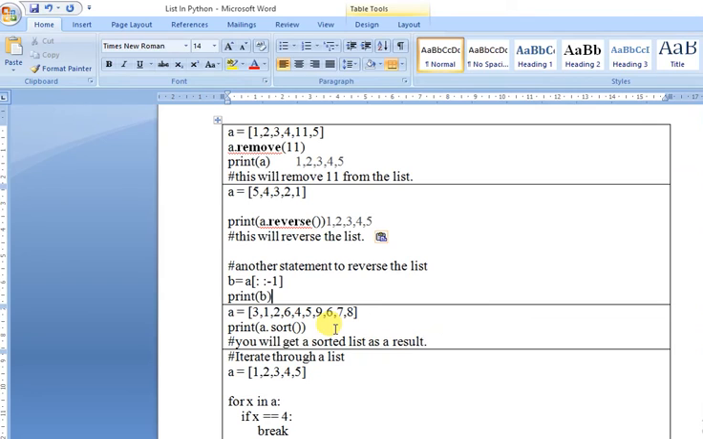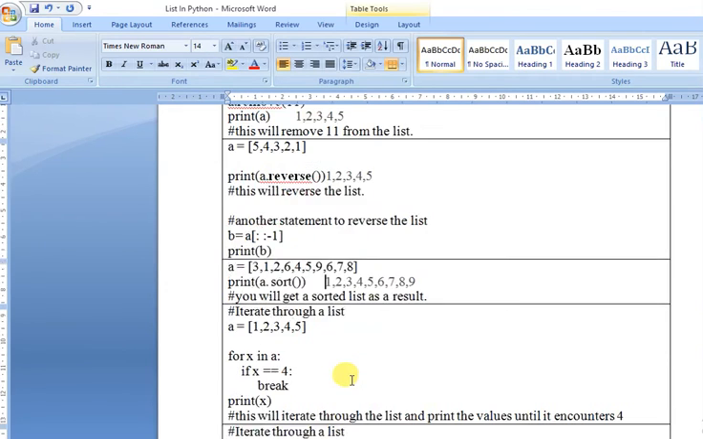Okay, next one is sort. So if it is written like sort the elements, you will get this kind of thing: 1, 2, 3, 4, 5, 6, 7, 8, 9. So it is sorted. You can execute all these programs. You will get this kind of output.